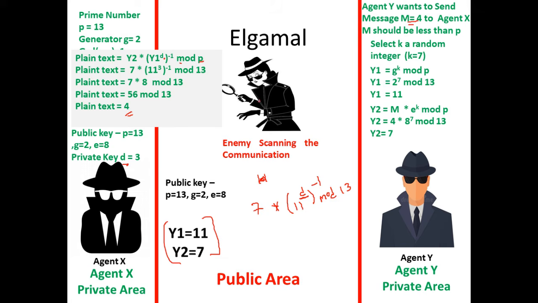So now we are exactly using the advantages of discrete logarithms. I told you when these numbers are very large, computing D is going to be almost impossible. So without knowing D, he will never be able to decrypt even when he knows all this information. That is how it is purely based on Diffie-Hellman key exchange, and Diffie-Hellman key exchange is based on discrete logarithms. So Elgamal also uses the concept of discrete logarithms here. I hope you have understood how Elgamal works.